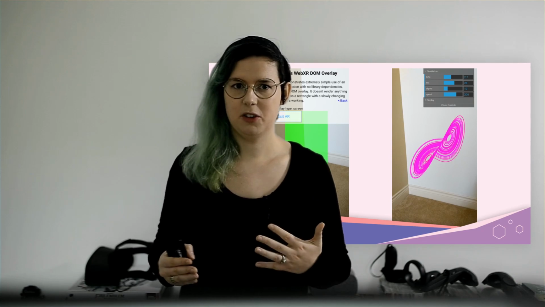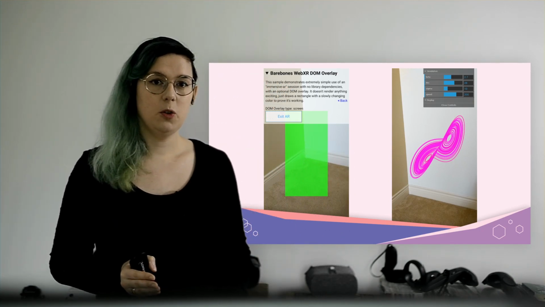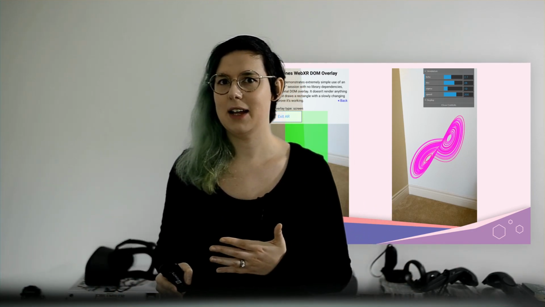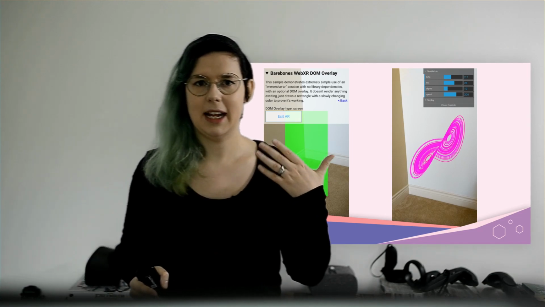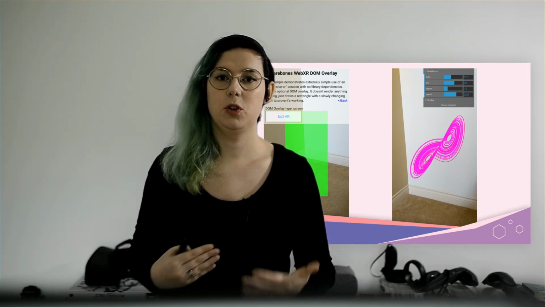For stuff like text, you want to make this latency as small as possible. So because the user agent is handling it, it can put it into the scene at the very last moment, giving it the exact correct position. This makes it a lot easier for the user to read.